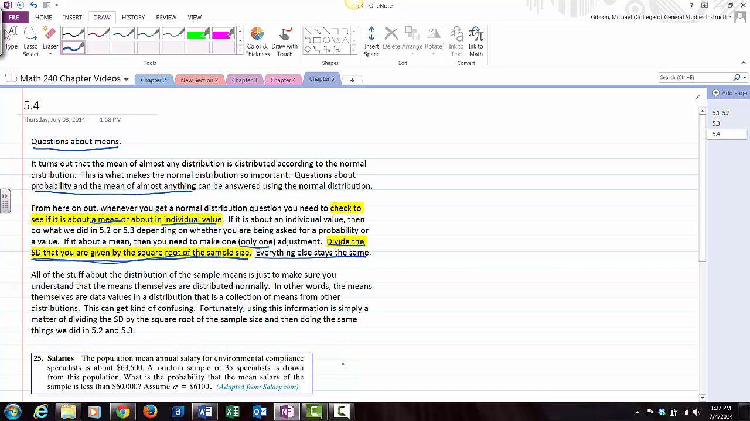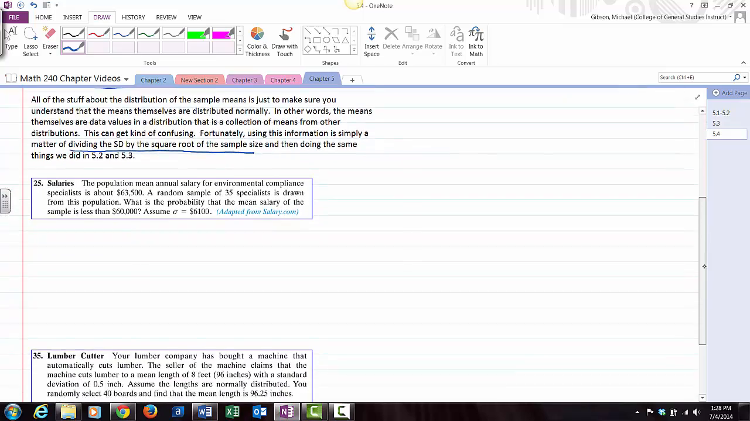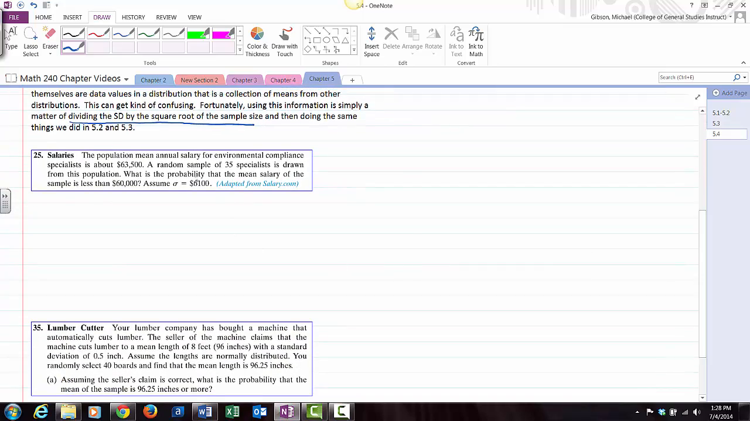Fortunately, using this information is simply a matter of dividing the standard deviation by the square root of the sample size, and then doing the same things we did in 5.2 and 5.3. All right, so let's try some questions here. You'll see what I'm talking about. All right, both of these questions are taken out of our textbook.